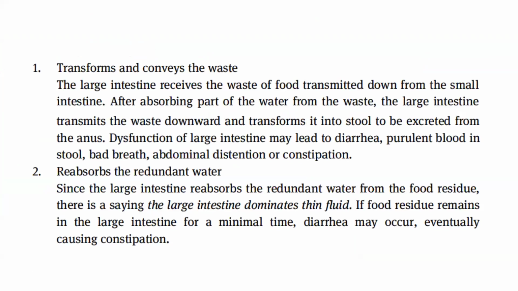The large intestine receives the waste of food transmitted down from the small intestine. After absorbing part of the water from the waste, the large intestine transmits the waste downward and transforms it into stool to be excreted from the anus. Dysfunction of large intestine may lead to diarrhea, purulent blood in stool, bad breath, abdominal distension, or constipation.